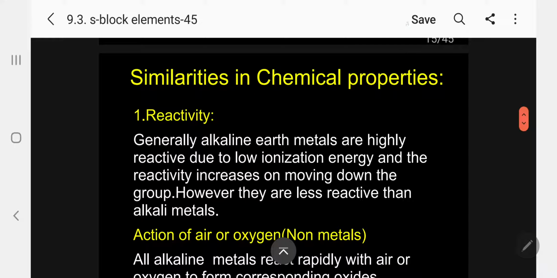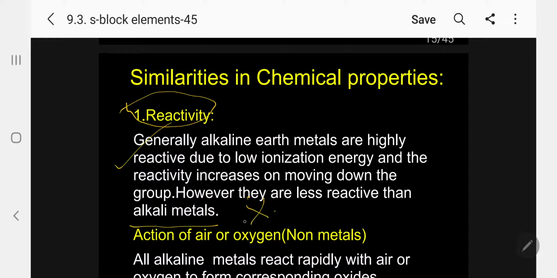Okay. Now, so far what I have discussed are similarities in physical properties. Now I will go for similarities in chemical properties. First, let me take reactivity. Generally, alkaline earth metals are highly reactive due to low ionization energy, and the reactivity increases on moving down the group. However, they are less reactive than alkali metals.